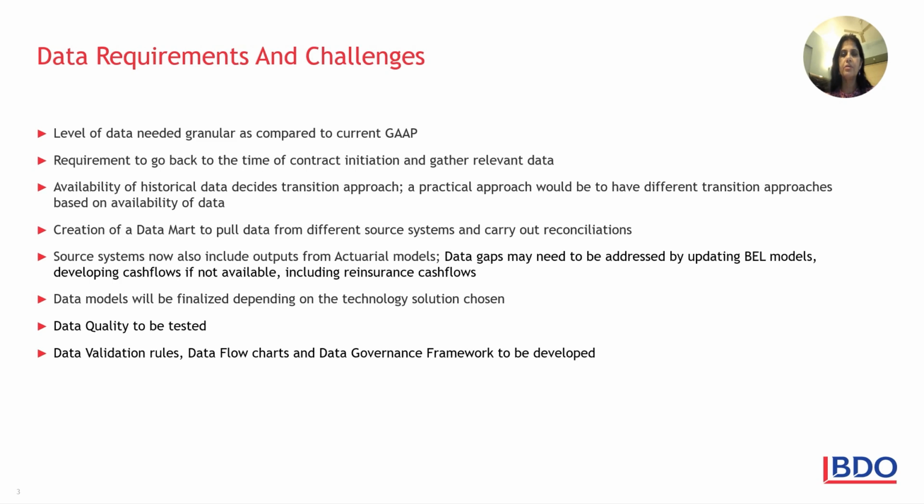Now, another difference from the current GAAP is that the source system will also include outputs from actuarial models. So now the data gaps have to be addressed by updating your best estimate liability models, developing cash flows if these are not available, including reinsurance cash flows.